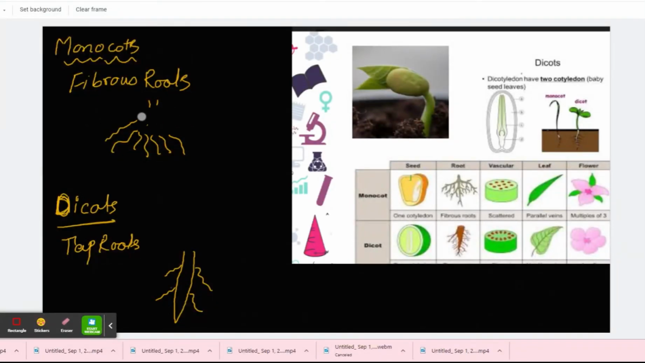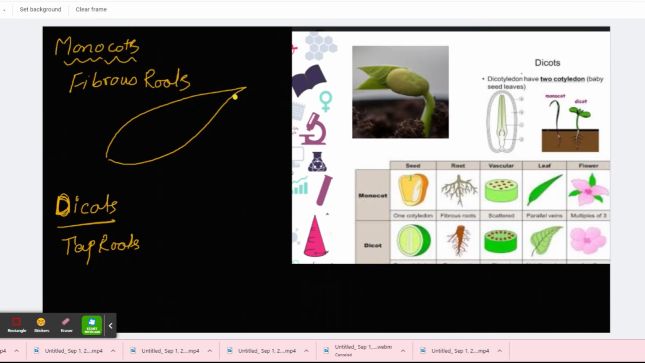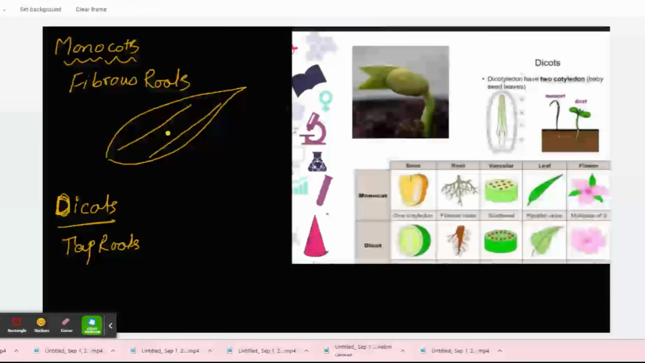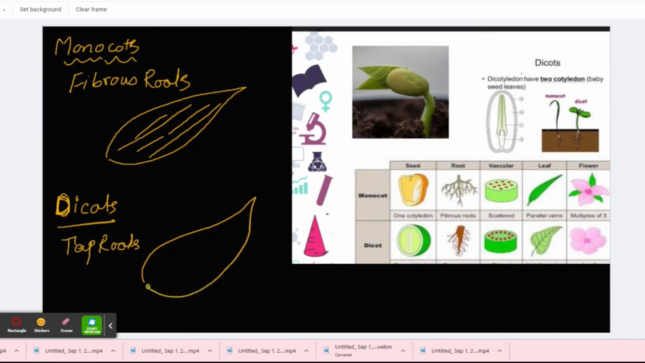The second difference is about their leaf pattern. Let me show you the difference in their leaf patterns. Now in monocots, the leaves are like this. Do you all believe that all the leaves have small veins or lines inside them? Excellent. In monocots, those lines are parallel like this. While in dicots, it's a typical leaf which we draw in our drawings, like this. So monocots have the parallel ones, while dicots have the branching ones.